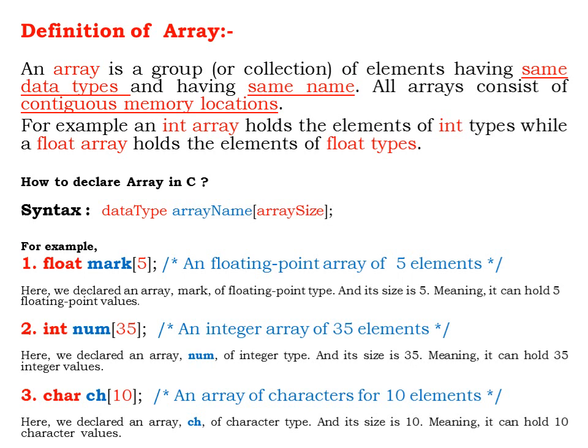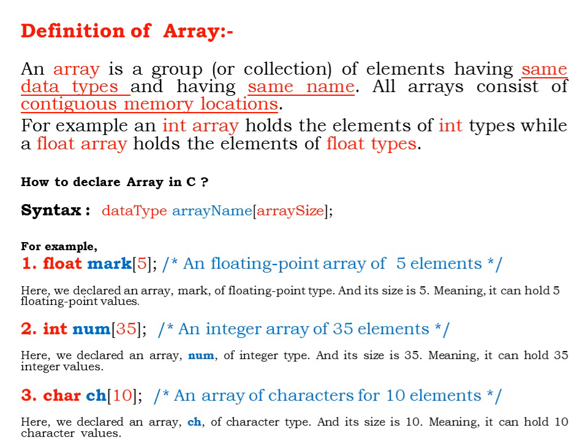In the second example, we have num, a variable of type integer, and the size that I have specified is 35 inside the square brackets. So it's an integer array of 35 elements, meaning it can hold 35 integer values. If I want to store 36 elements inside the variable num, it is not possible because I have already declared the size as 35.